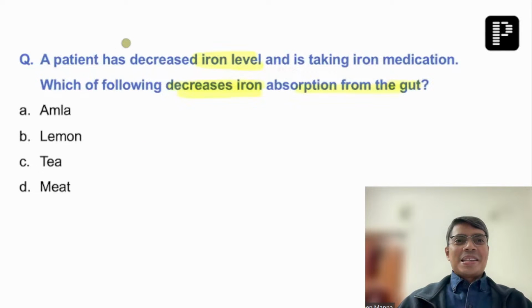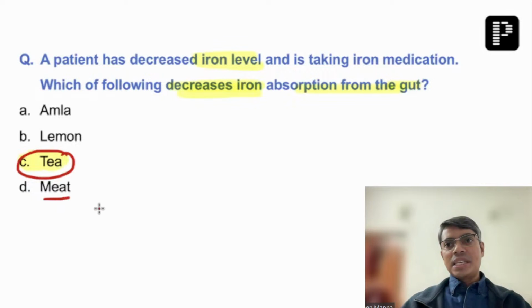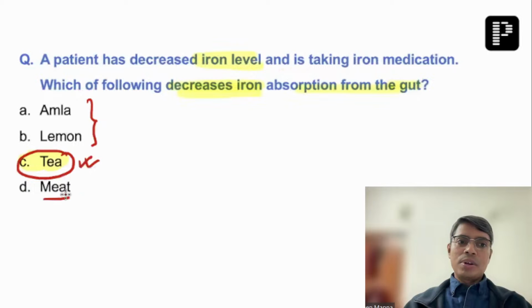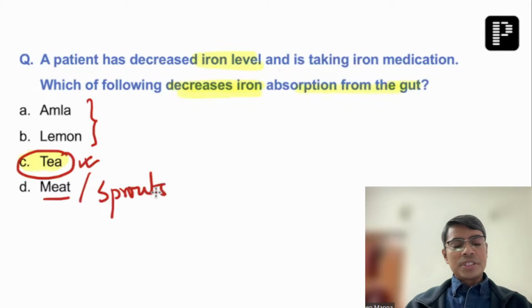Okay. Yes, so you have answered T. T is the correct answer here, but I'm not sure whether the fourth option was meat or something else. Some of the students are saying phytate was also in the option, but phytate also reduces iron absorption. But even if phytate and T are there, T is the better answer, because all of you know that amla and lemon are not going to be the answer. Okay, if the sprout is there in the option, then obviously the T is going to be your answer. So tea, phytate, caffeine, these are the substances which are going to reduce the iron absorption.